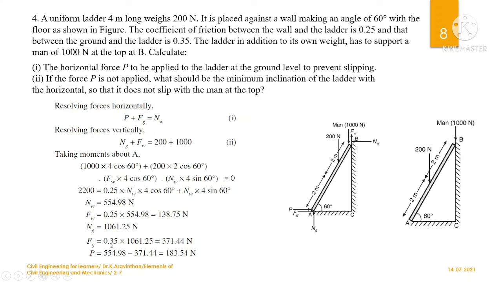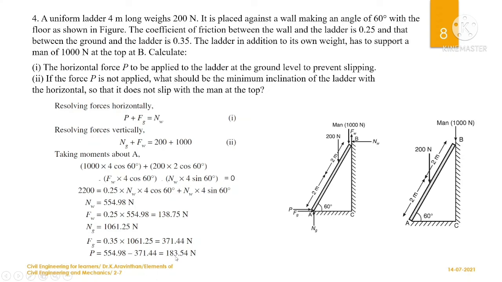So mu is given as ground friction, which is 0.35, and multiply by this value, you will be getting Fg here. So if you know Fg and Nw, you can find the unknown force P. So if you subtract this value, Nw minus Fg, you will be getting P here.